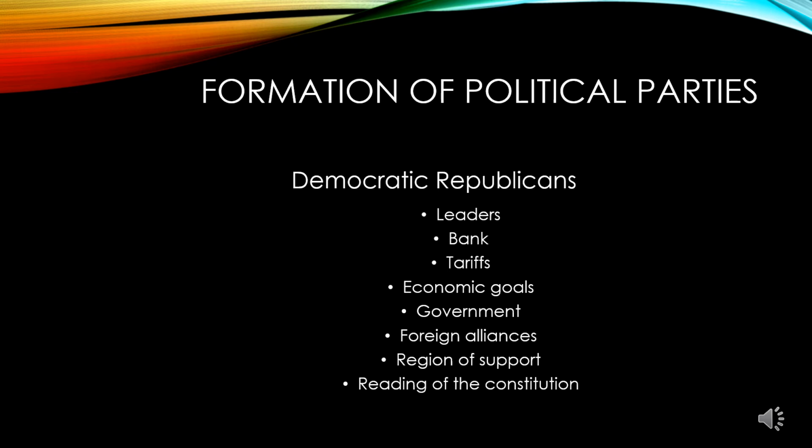These parties will be the very first, and the formation of these parties will upset Washington greatly. He didn't think that there was really a need for them. It probably made it even worse that this was happening within his own cabinet. But we need to know these parties, and we need to know what they disagreed on.